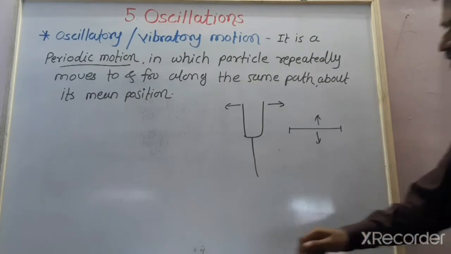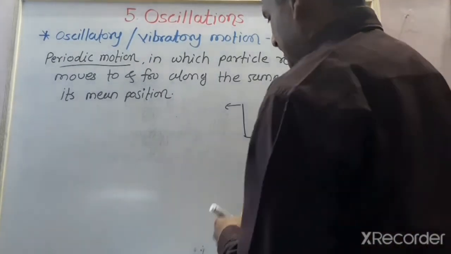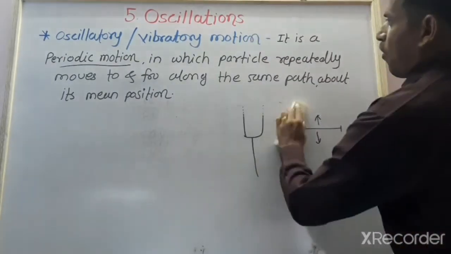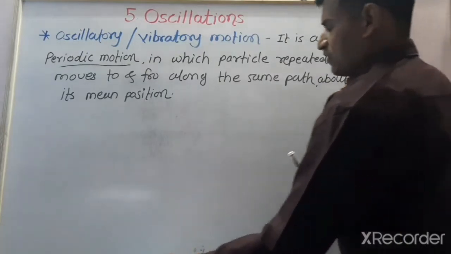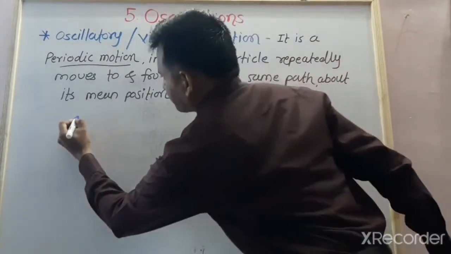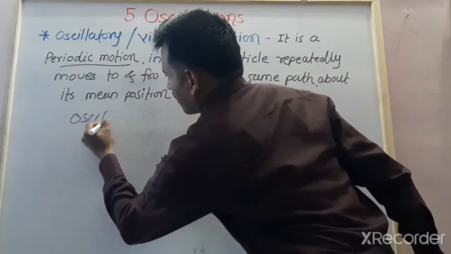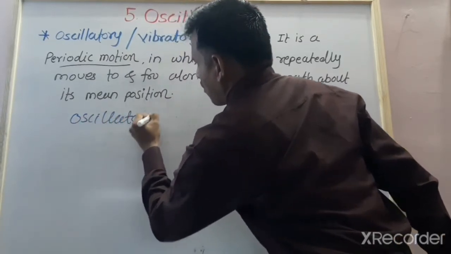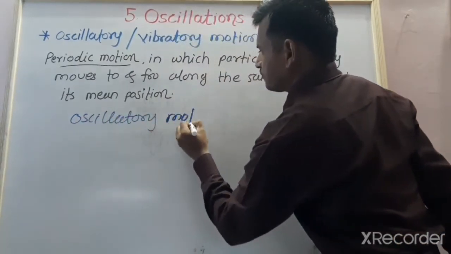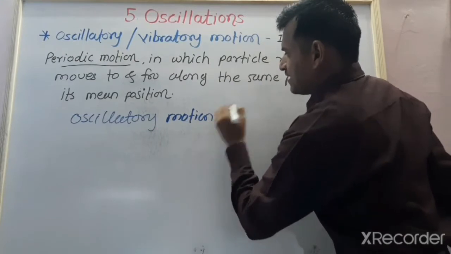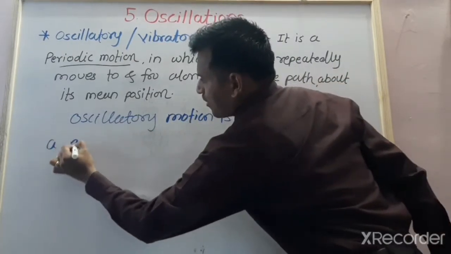The one important note about vibratory motion is that oscillatory motion is a periodic motion.